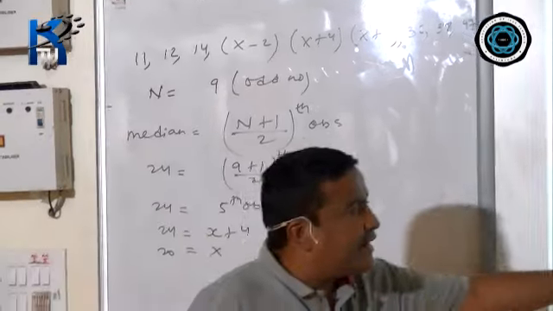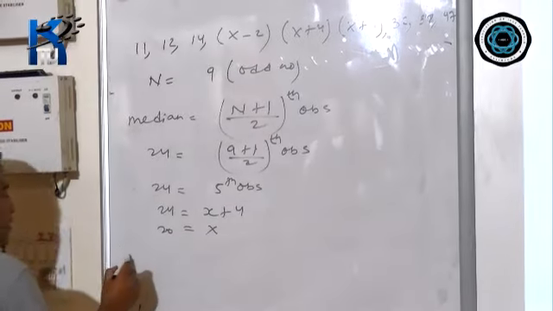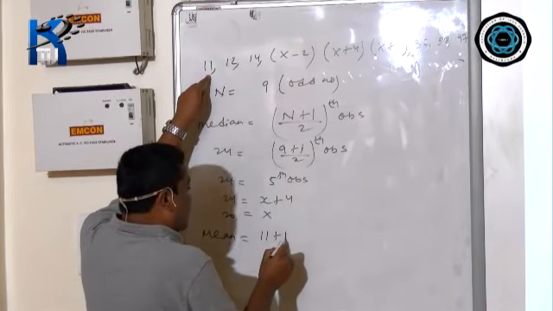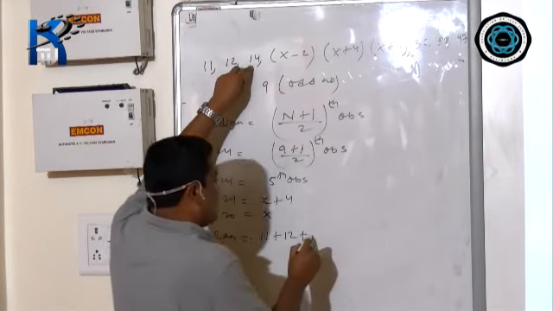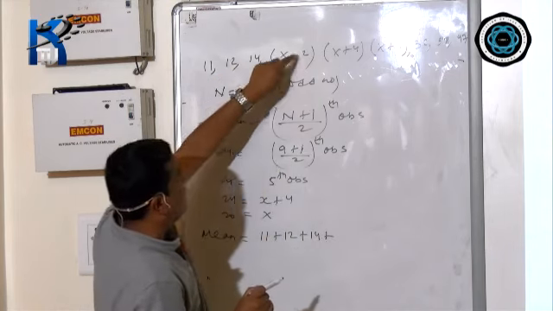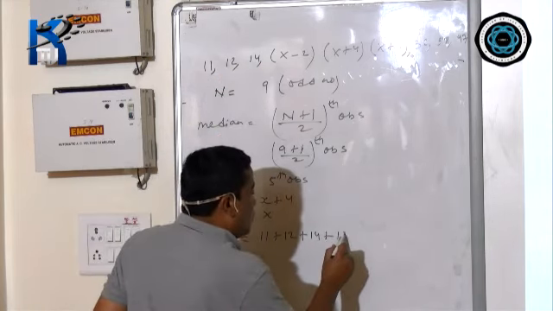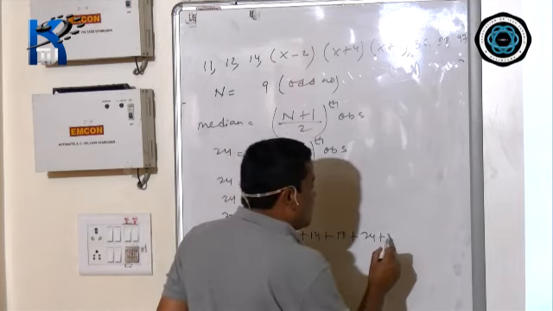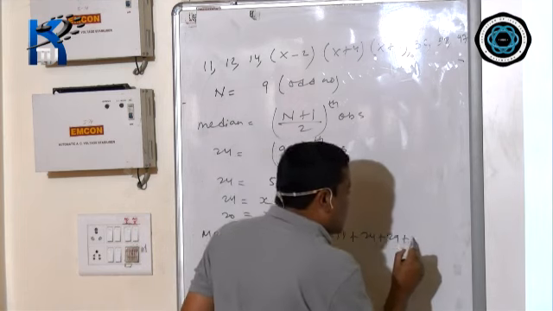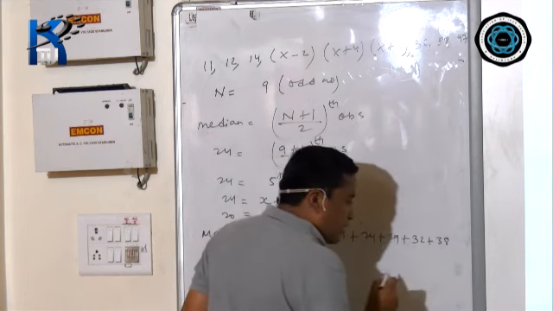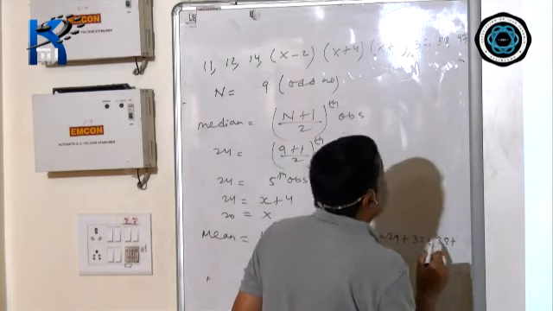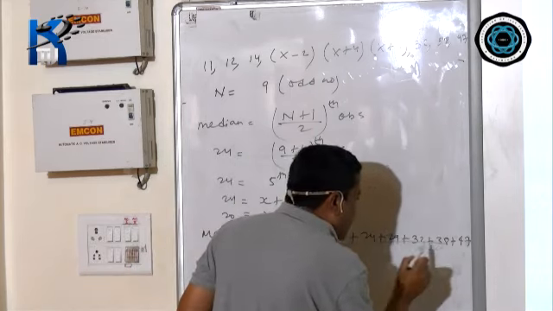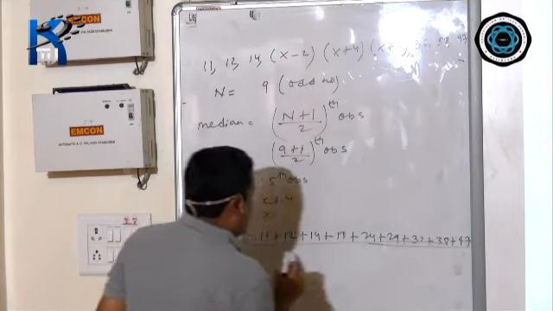Now the second part, hence find mean. To find mean, you have to add everything. Mean equals, what is the first value? 11 plus 12 plus 14 plus, now x minus 2, 20 minus 2, 18, plus, similarly, 24 plus 29 plus 32 plus 38 plus 47, divided by 9.